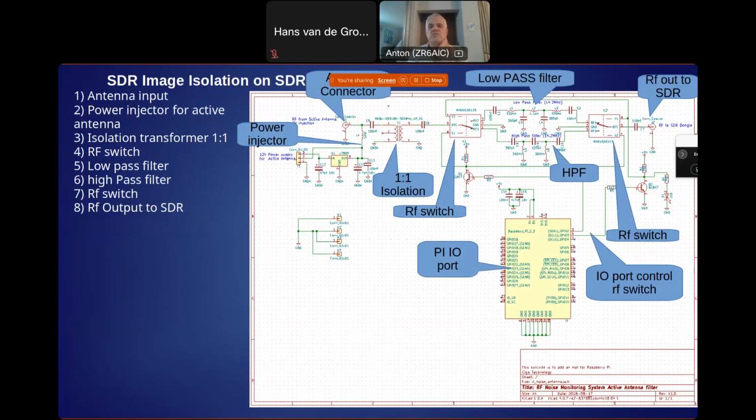So what we've done is we've designed a filter which you can plug on top of the Raspberry Pi. You can then connect the antenna through the filter board into the RTL SDR dongle, and the actual software will switch. If the frequency of measurement is above 12 meg, it will switch the high pass filter, and if it's the other direction, it will switch to the low pass filter. And this is a way to reduce the image rejection.